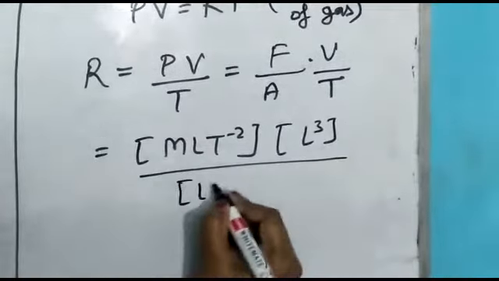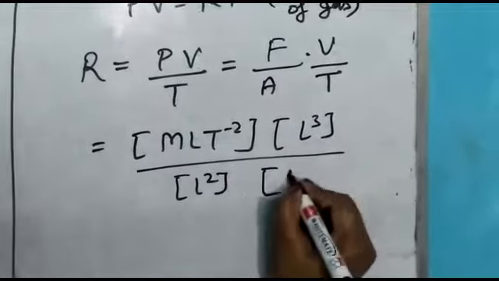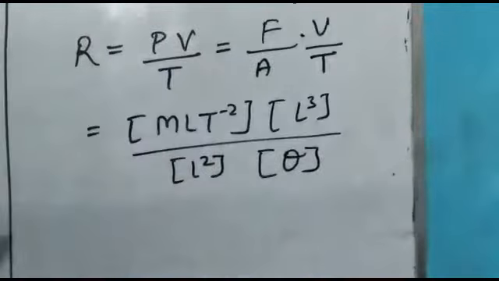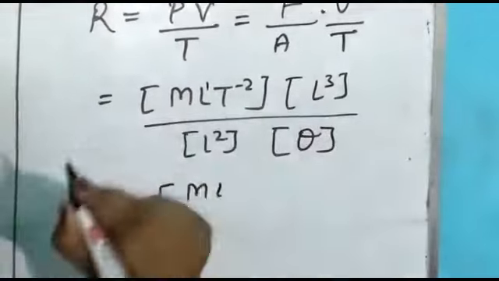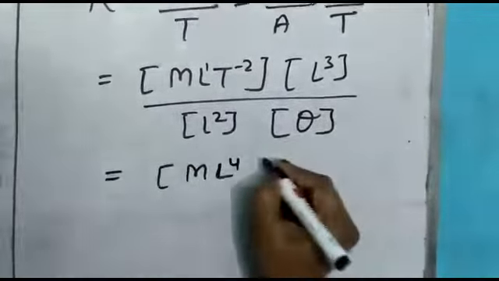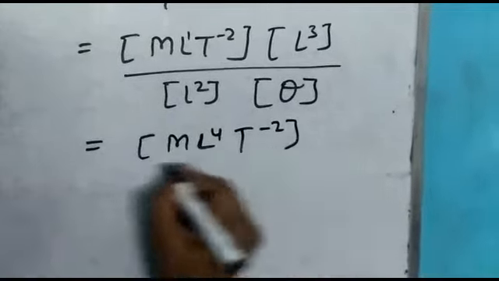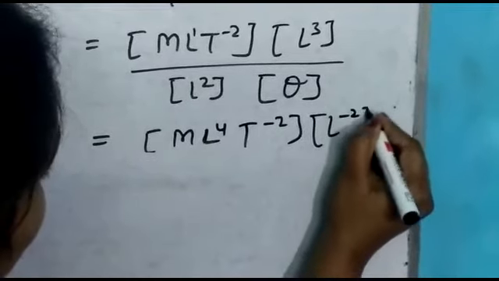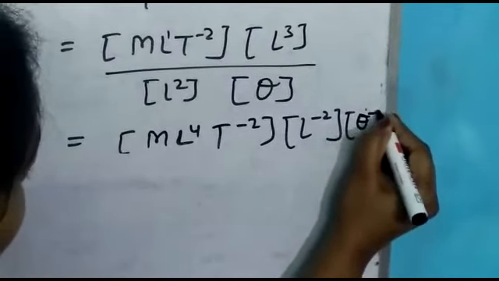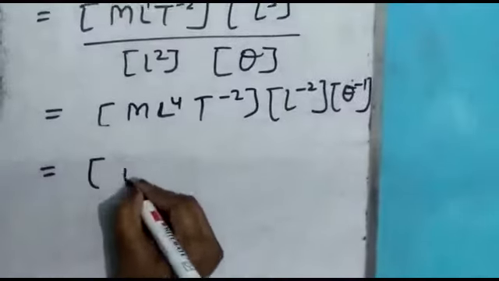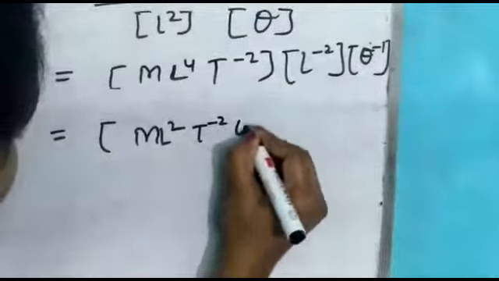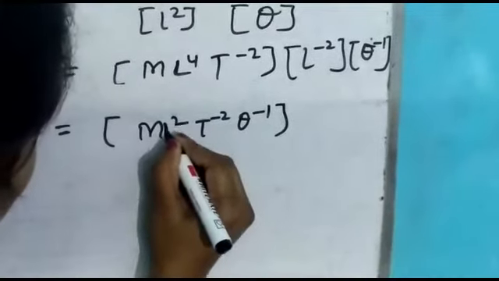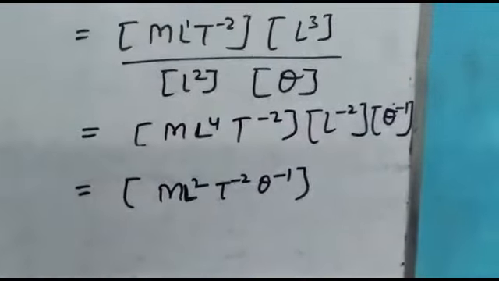For area we will write L square, and for temperature, here T is not the time, here T is the temperature. So just see here, L to the power 1, so L to the power 4 and T to the power minus 2, and we can write like this: L to the power minus 2 and theta to the power minus 1. So ML square T to the power minus 2 and theta to the power minus 1. This is the dimensional formula of gas constant.